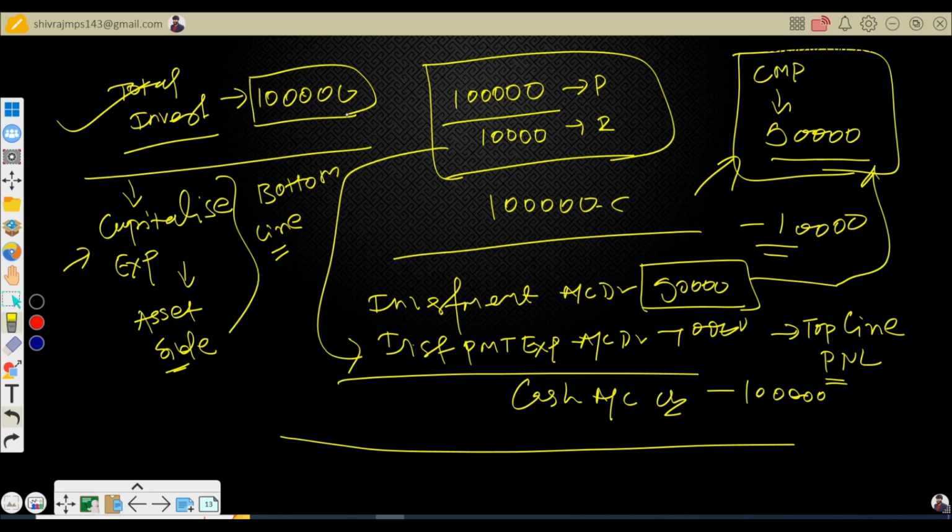If you record the total investment as this amount instead of this, what is the difference? In one transaction we recorded investment and interest expenses separately, and in the other we combined them. We do not want to highlight that. So that becomes your balance sheet based accounting. And if you follow this approach, that becomes your P&L based accounting.